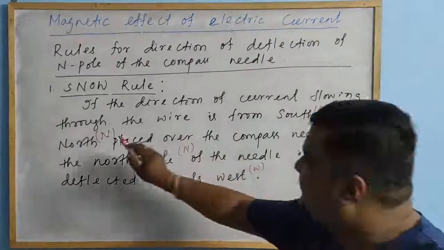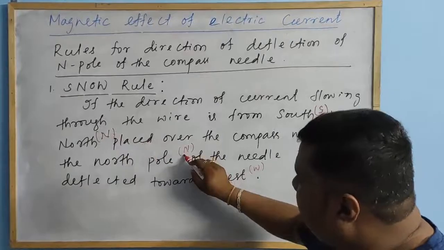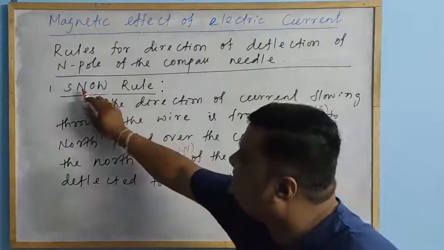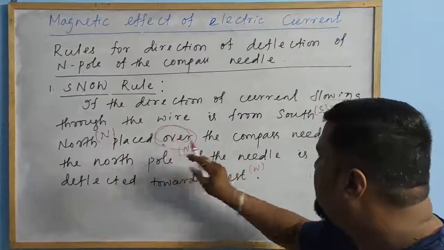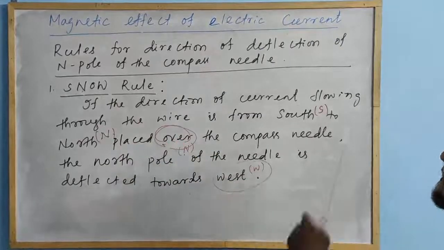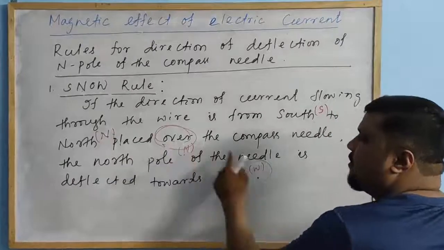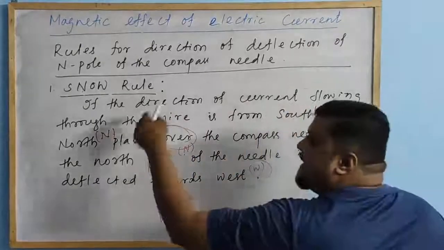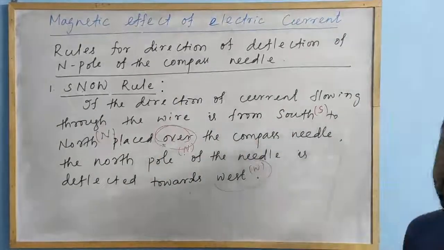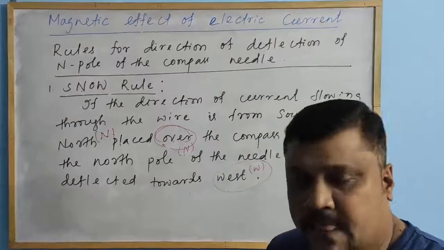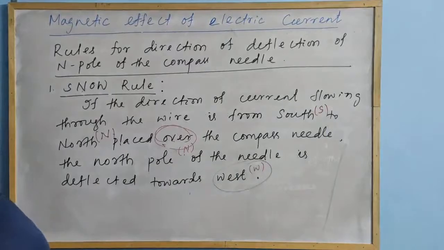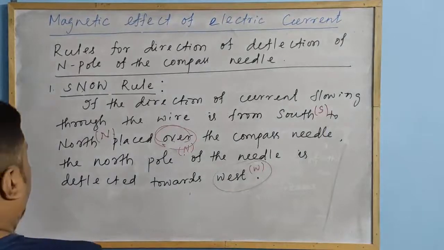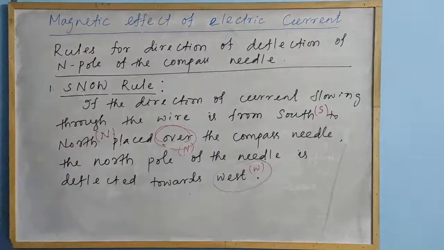Meaning S, N, the conductor is placed over, and the deflection is west. So S-N-O-W. That's why it is called the SNOW rule. Clear? So this is one of the rules.